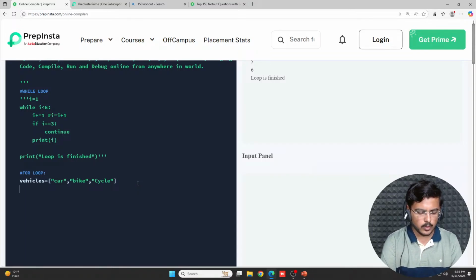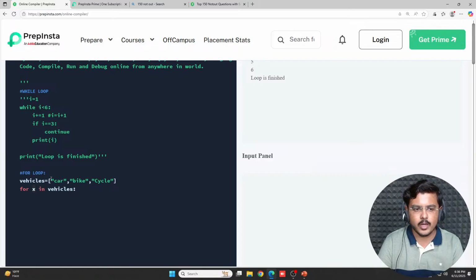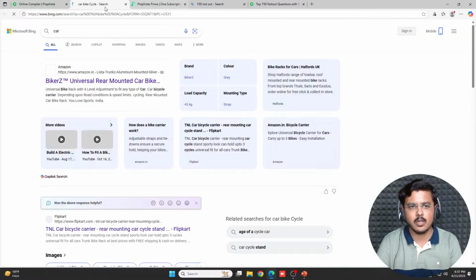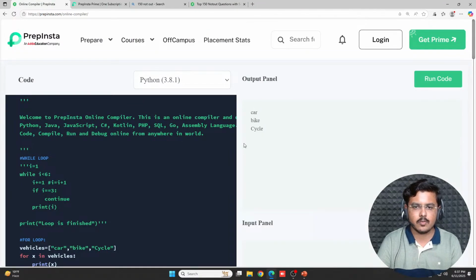So what are we going to do? We are going to use for, and we'll do for x in vehicles. This x is just a variable. When you do for x in vehicles, you're iterating over this list, and x holds whichever value the list contains. By default it iterates from the first value to the last value automatically, and I would say print x. So it should print car, bike, cycle. Let's see whether it prints or not. See, car, bike, cycle, it is printing all of them.